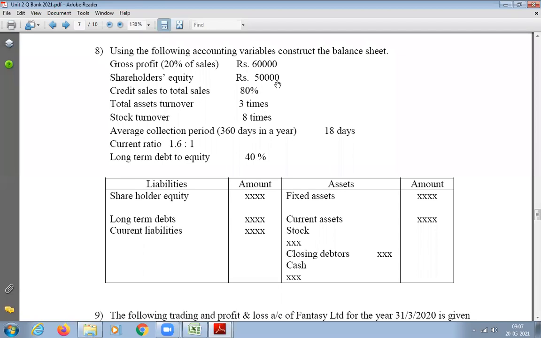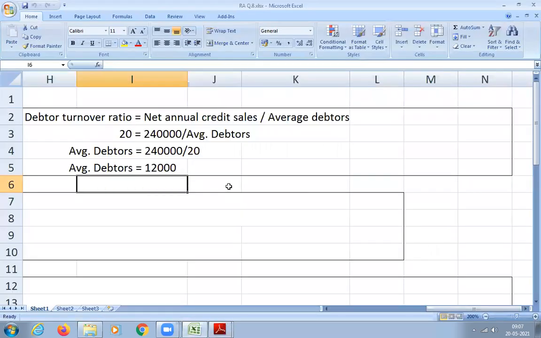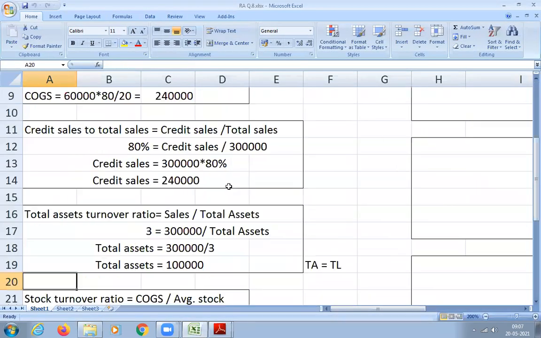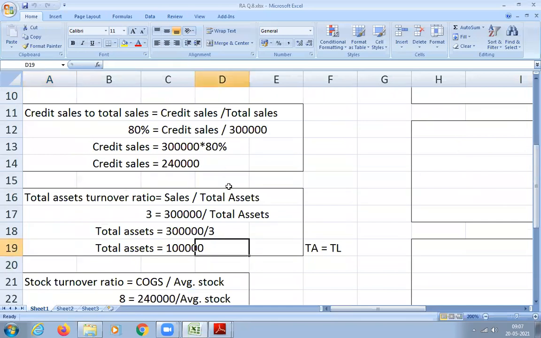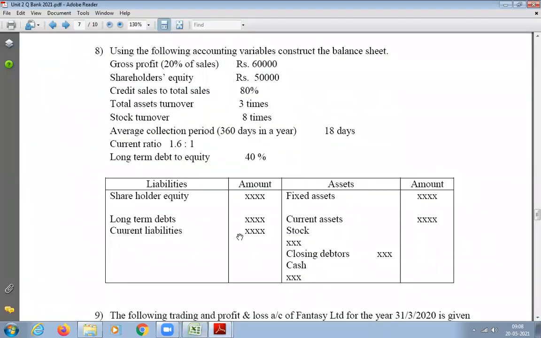Clear? Once I get the long-term debt, what can I find out? I can find out the current liability. The current liability will be the balancing figure. Yes or no? I know equity, I know long-term debt, and I know total assets. We have already calculated total assets, right? How much did we get? 1 lakh. If total assets are 1 lakh, how much should total liabilities be? It also should be 1 lakh. So we can find out the current liability. Understood, students? Yes, sir.